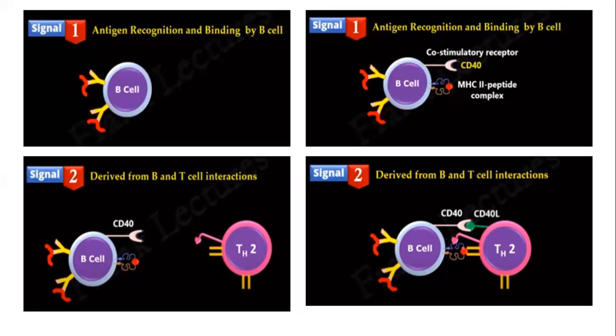The first is that the T helper cell will bind to the B cell with the help of the major histocompatibility 2 complex. The B cell is the antigen presenting cell here, and this is the antigen.